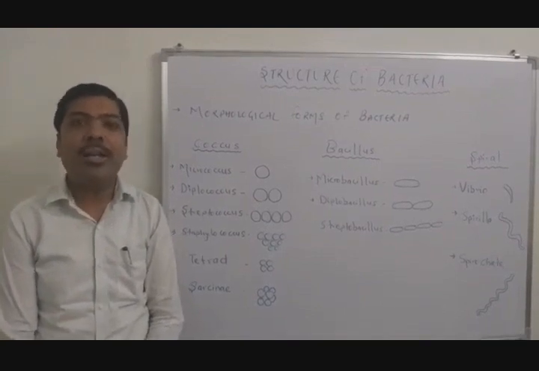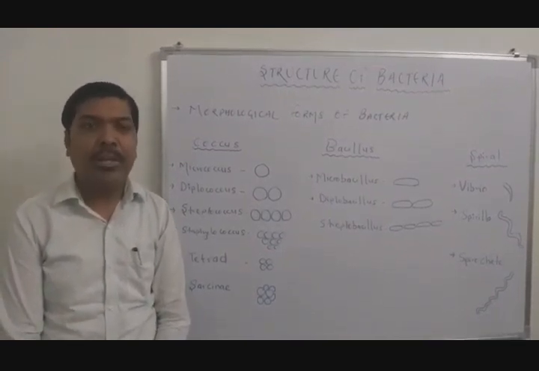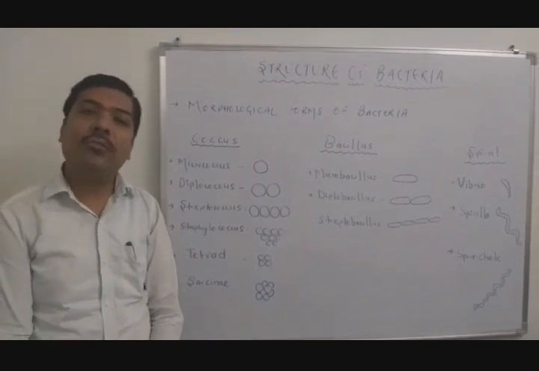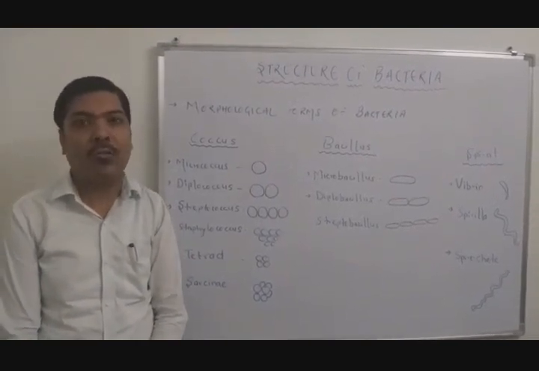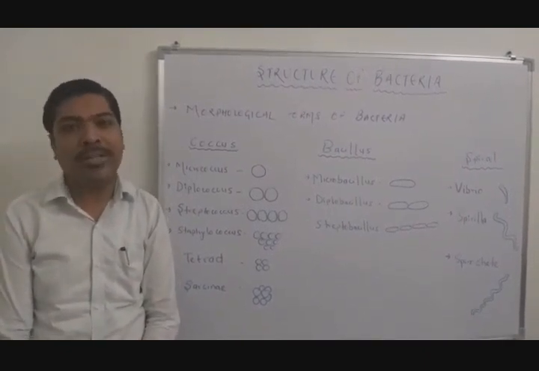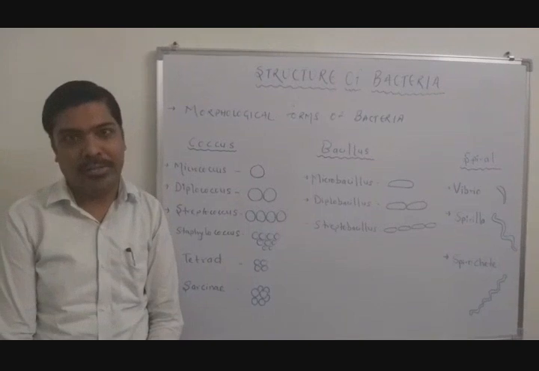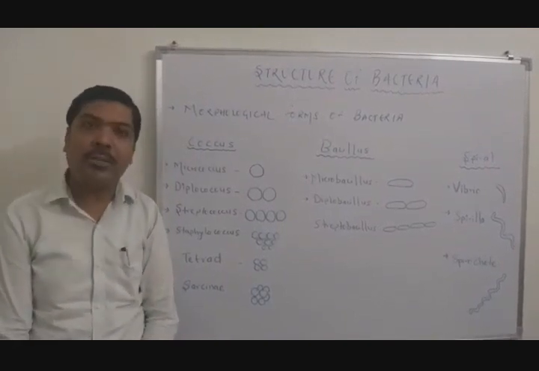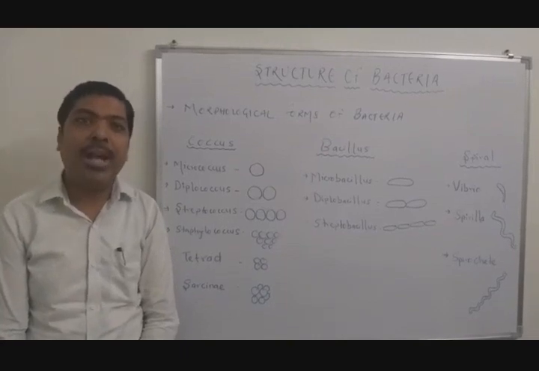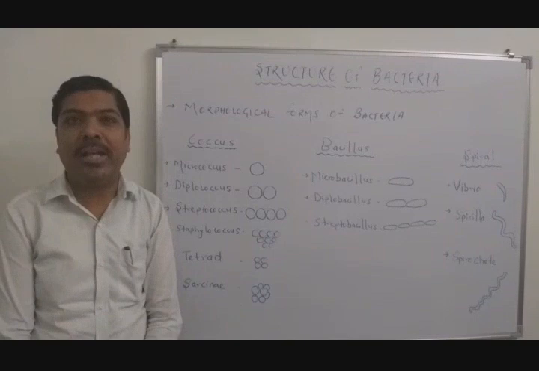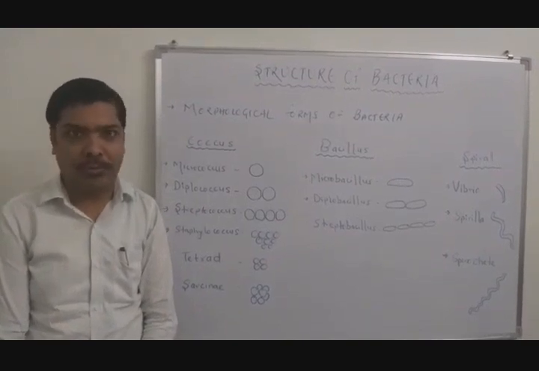For example, Streptococcus lactis. The next coccus bacteria is Staphylococcus, in which various cocci are arranged in the form of a group, just like a bunch of grapes. The most common example is Staphylococcus aureus. The next is the tetrad, in which four cocci live together. And the last is Sarcina, in which various cocci form a cube-like structure.